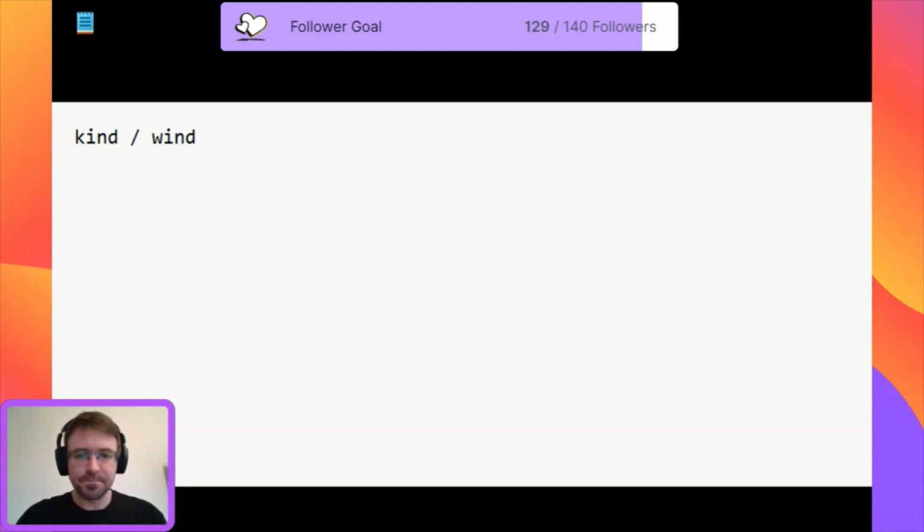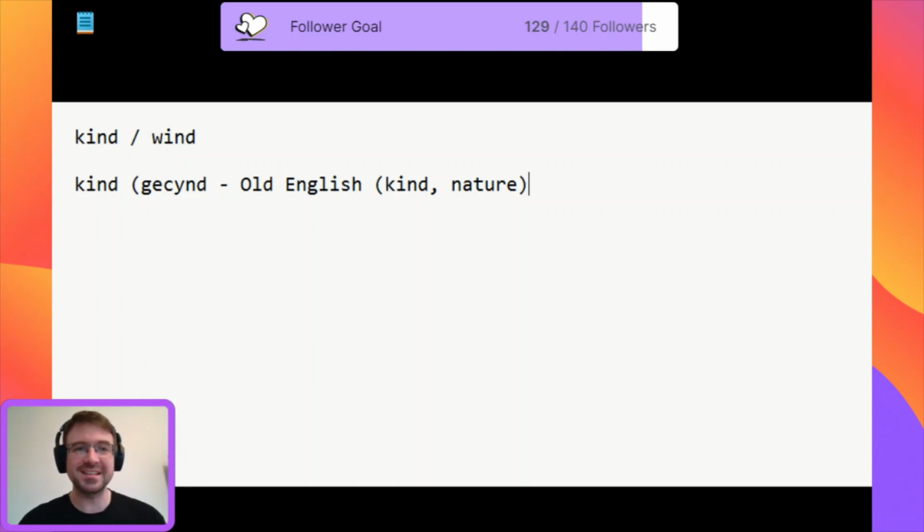different places. So if we take, for example, the word "kind", kind comes from the word "gekind", which was the Old English word. As far as I know, to the best of my knowledge, this is a native English word. It comes from the Old English word gekind, which means kind, but it also means nature as well. Kind and nature were very connected in our history. And so as you can see here, gekind has the letter Y in it in Old English.